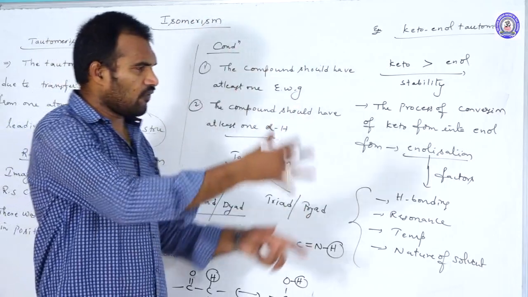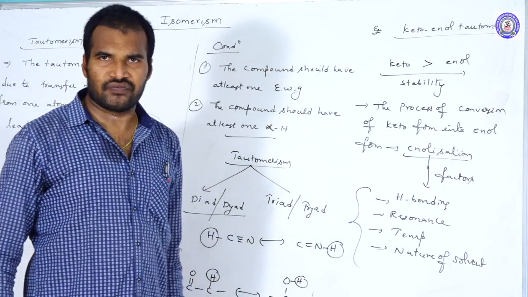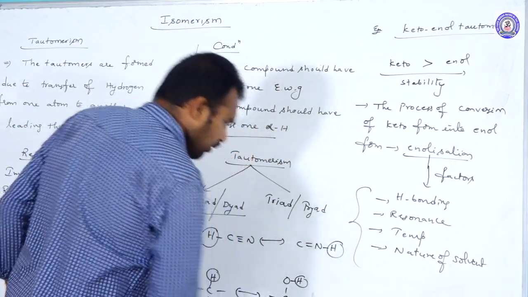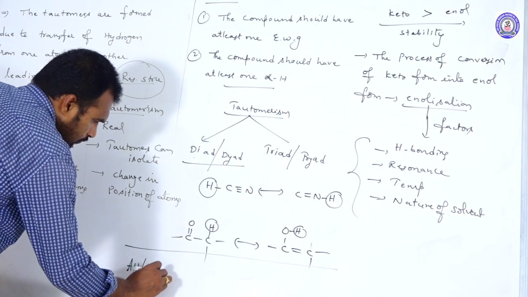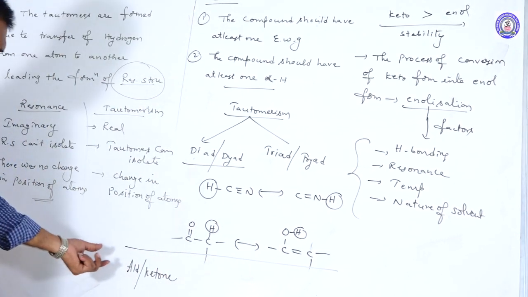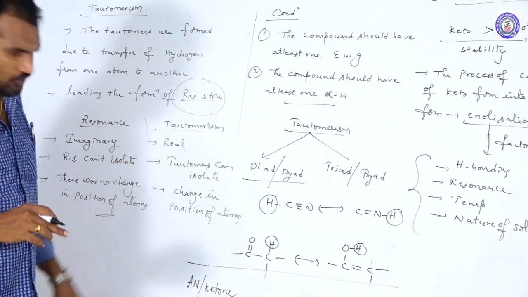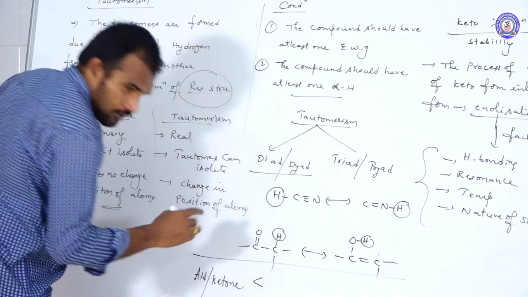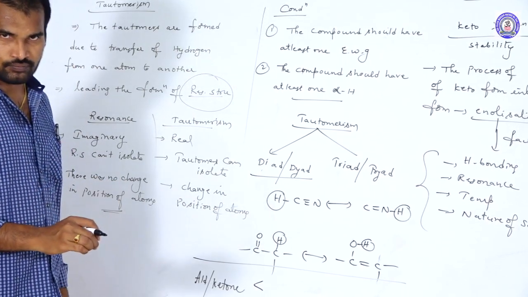And when you arrange all the compounds into increasing order of their percentage of enolic form, here I am writing, aldehydes and ketones. The basic aldehydes and ketones are having more keto form, less enolic form. So this is the order of percent of enolic form. Aldehydes and ketones are having less enolic form.